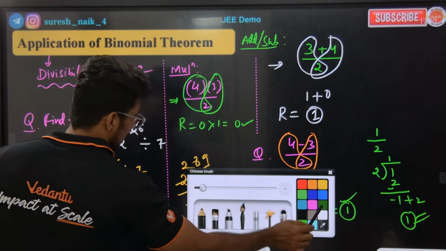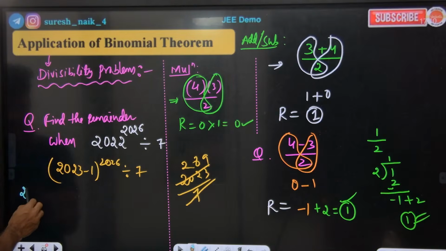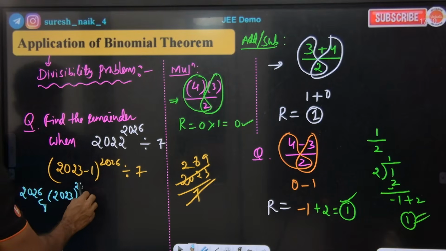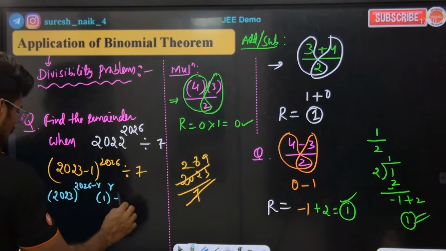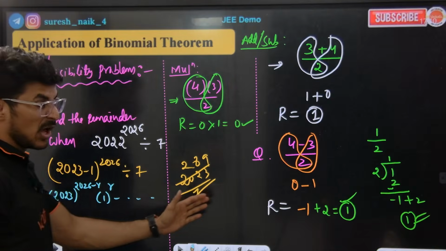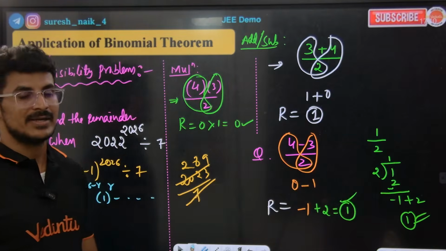That is why I introduced it. Normally, the binomial expansion is: nC0 first term to the power of 2026, minus nC1 first term to the power of 2025 times second term, and so on. Every term here is divisible by 7, and only one term is left at the end, and that term is the remainder.